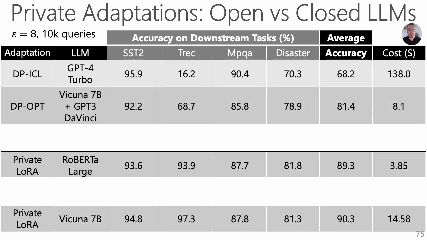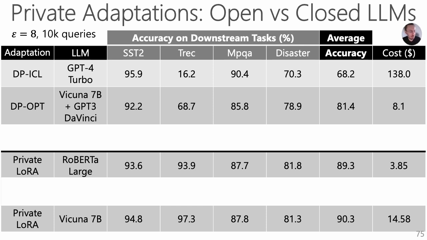Then the POPT requires Vicuna 7B and GPT-3 Da Vinci to obtain an average performance of only 81.4%. However, when adapting just Vicuna 7B using private LoRa, we outperform the POPT across the board. Here we also compare the cost, so the POPT is much more expensive when we compare it with private LoRa used to adapt Roberta Large.